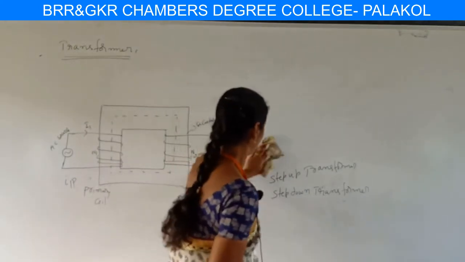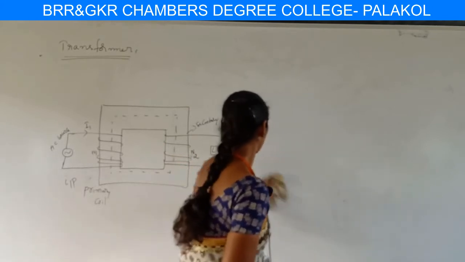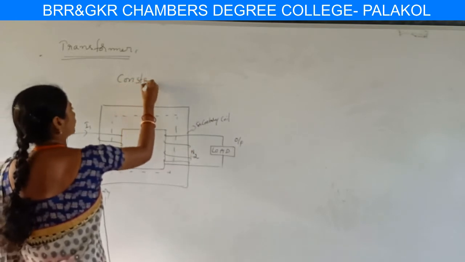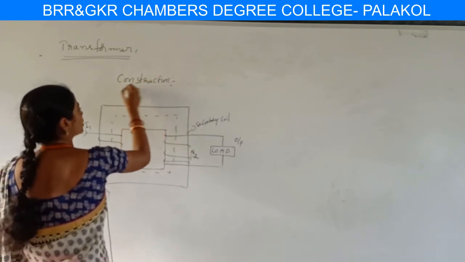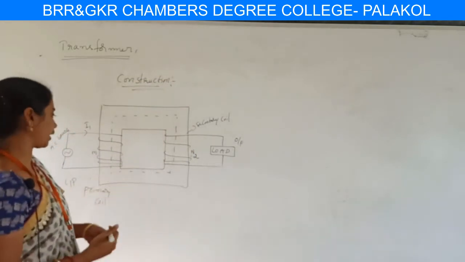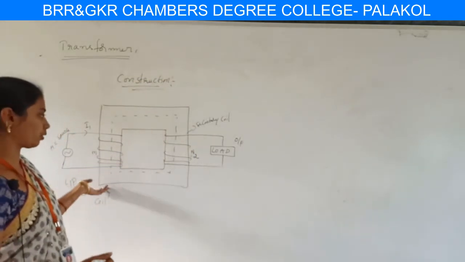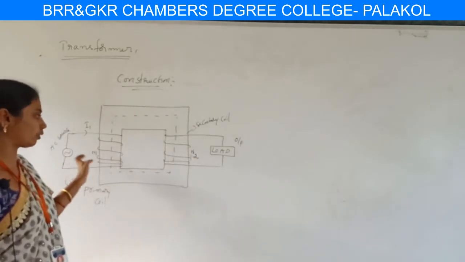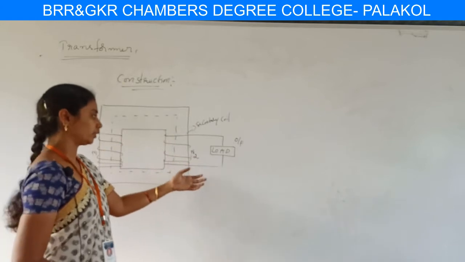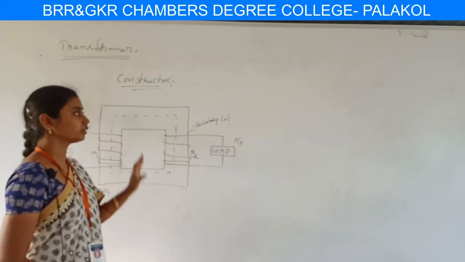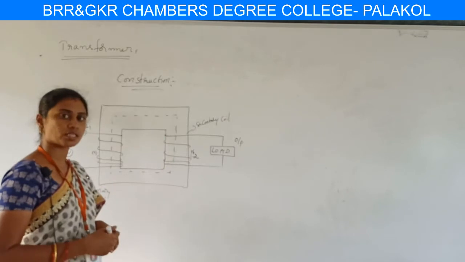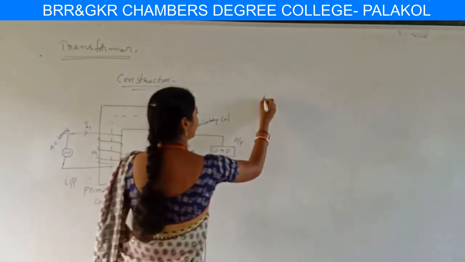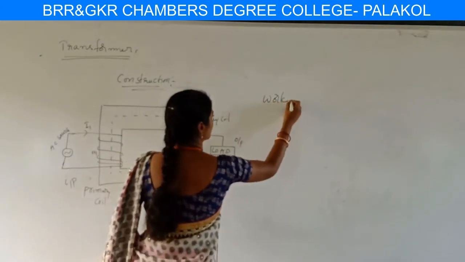Okay, we are now explaining the construction of this transformer, as shown in this diagram, which is the primary coil and which is the secondary coil. Here the AC source is connected to the primary coil and the load is connected to the secondary coil. This is the construction of this transformer. Now we are explaining the working of the transformer.